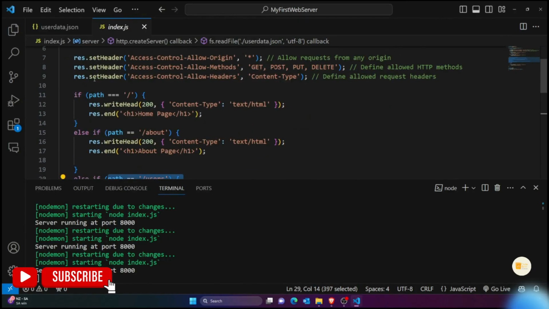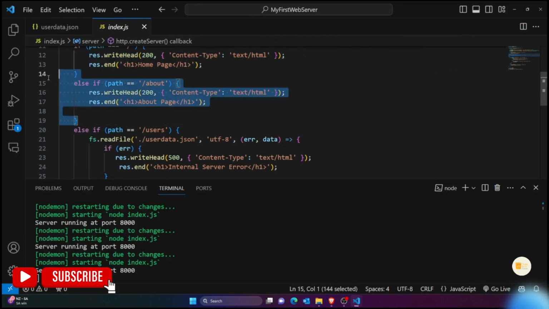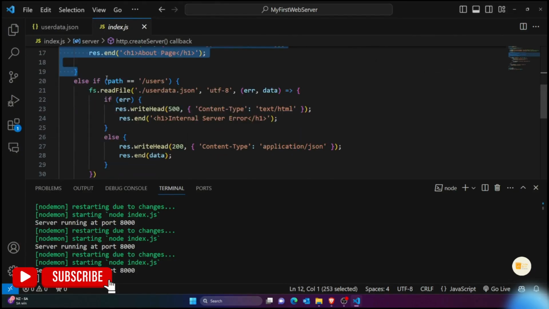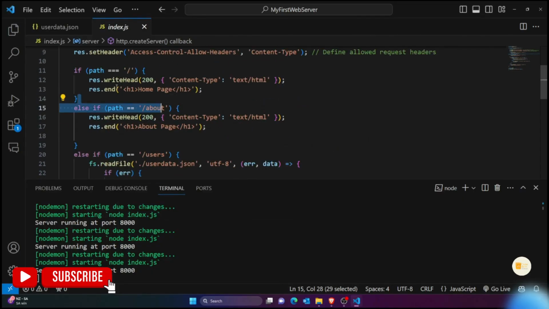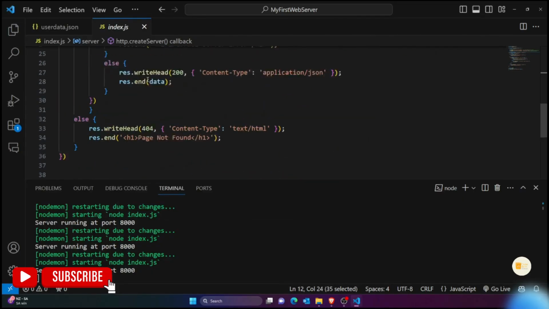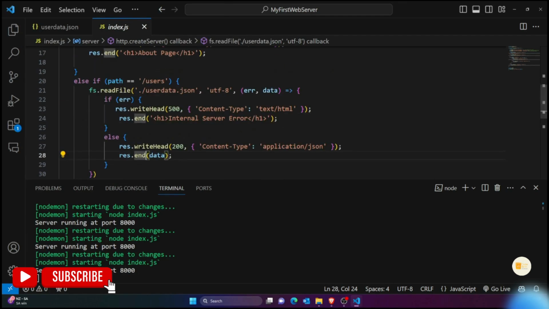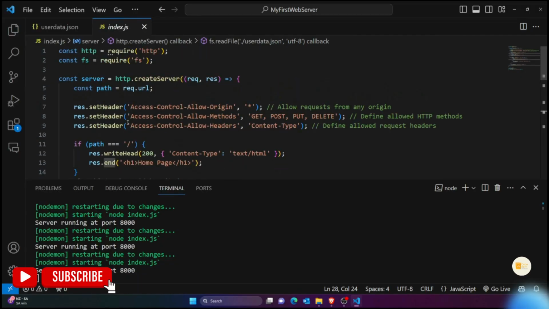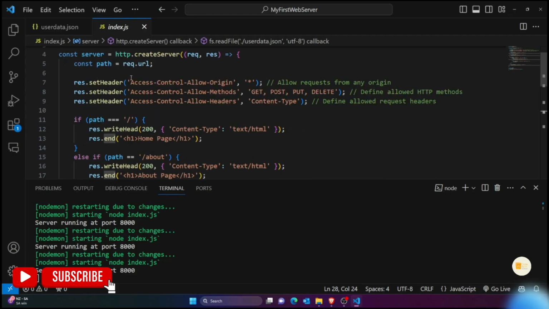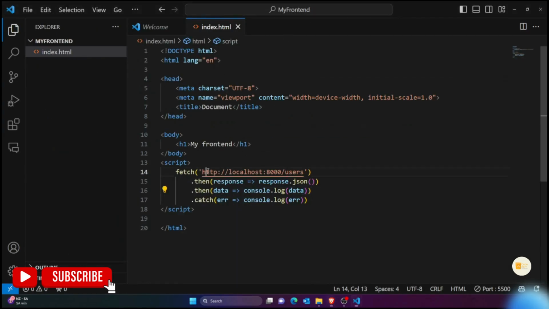Here you can see these are actually routes, not proper APIs, but yes, you can call these basic APIs which we created today. We created the user API, the about API, the home API, and so on. In the next video we'll be refining this by using Express.js. So guys, I hope you understood how to create a web server, and definitely you can play with this on your own. Once you receive data in your front end, for example in your HTML page, you can show it using JavaScript DOM.